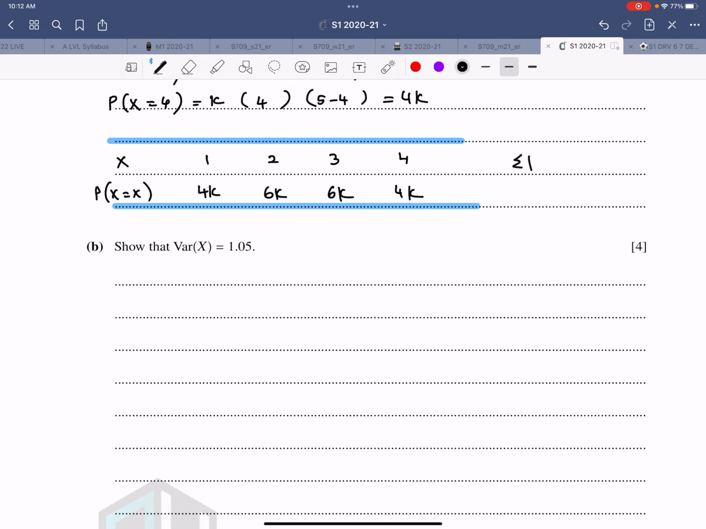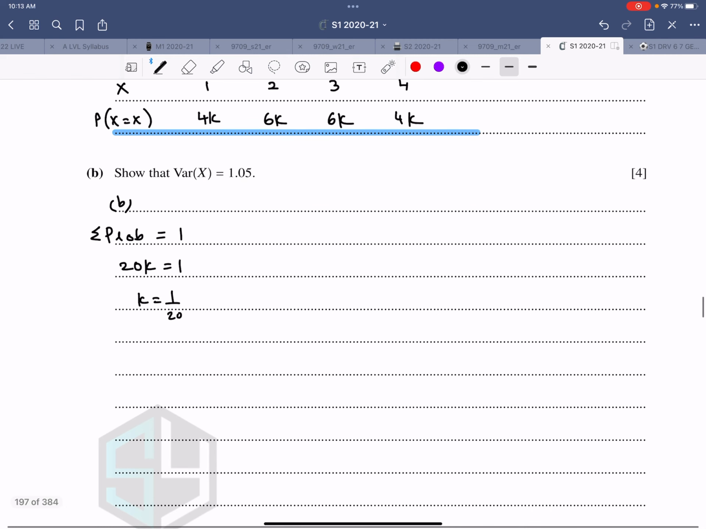So sum of probabilities, this is now working for the second part, for part B. They don't label the Roman numeral anymore, so they are starting with part B. So part B is sum of probabilities should equal to 1. So therefore 4, 6, 10, that is 20, k equals to 1. Therefore k comes out to be 1 over 20.